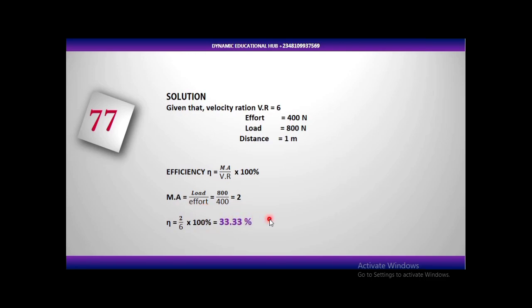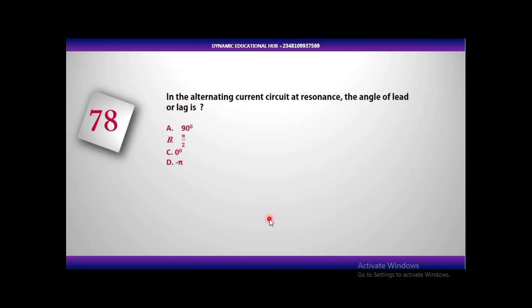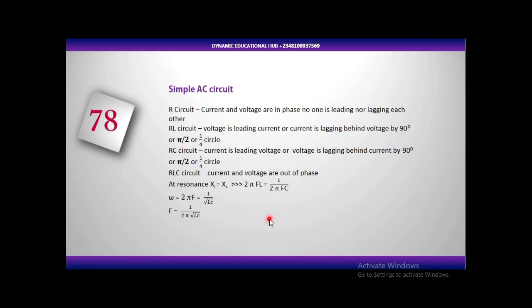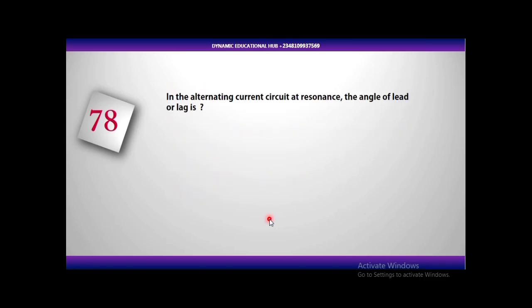Questions like this are bonus for your exam, so I didn't expect you to miss this type of question. 78. In the alternating current circuit at resonance, the angle of lead or lag is: A, 90 degree; B, pi over 2; C, 0 degree; and D, minus pi. The answer is 0 degree.